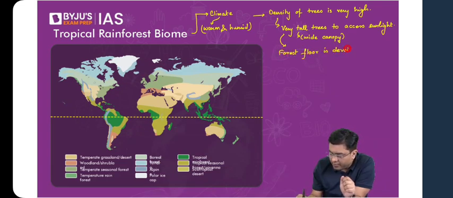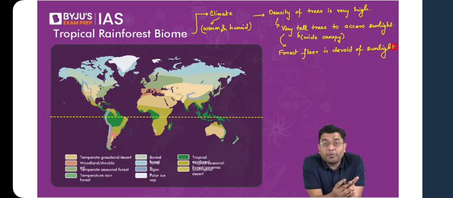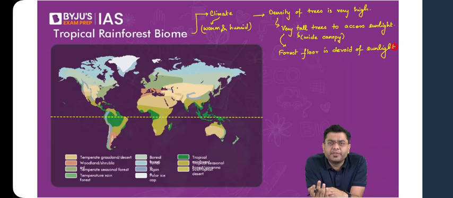Now, if the forest floor is devoid of sunlight, what about the growth of small plants and grasses? Will they be observed, or will there be negligible presence of these plants? What do you think? Very good, almost absent. So that is why the forest floor is devoid of vegetation.